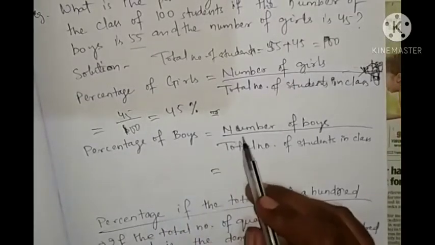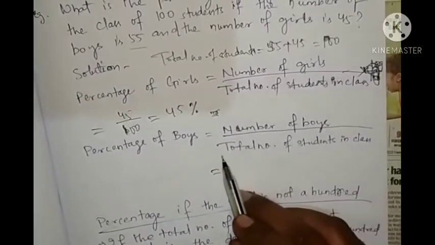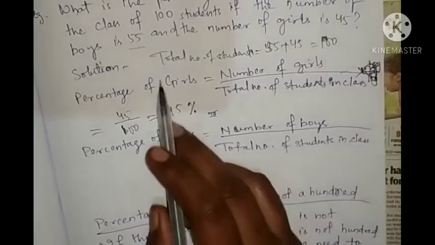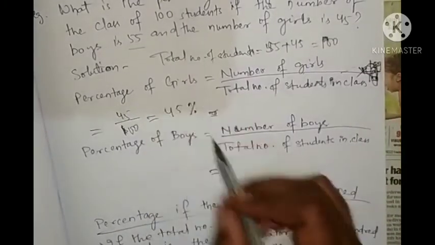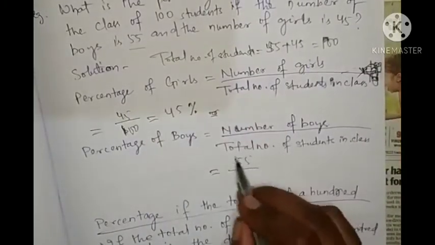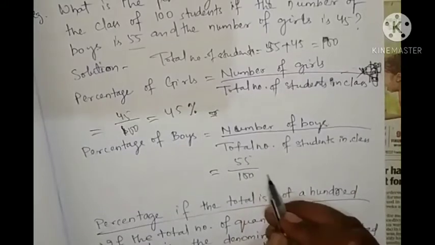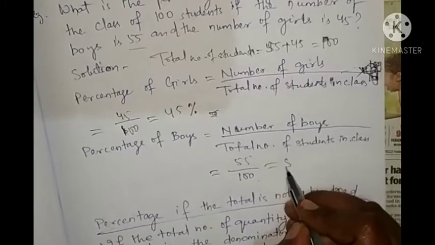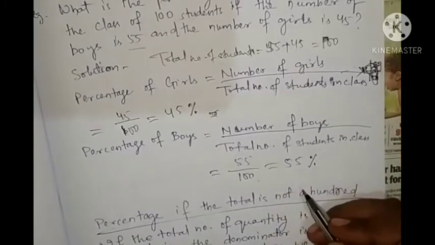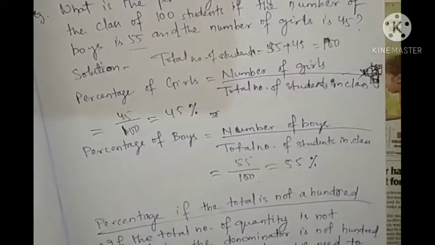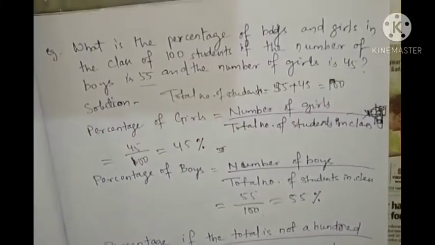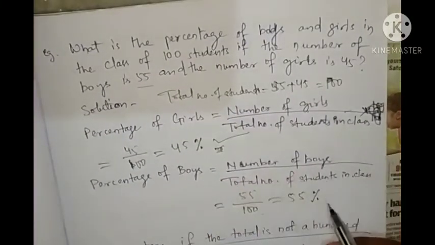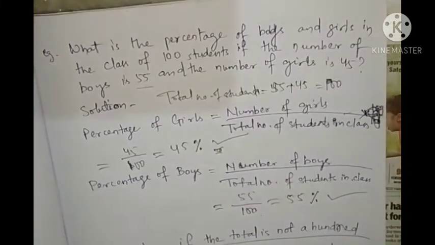Percentage of boys equals number of boys by total number of students. So number of boys is 55 and total number of students is 100. So here we already have the denominator. So you will write it as 55%. So in the class, girls percentage is 45% and boys percentage is 55%.